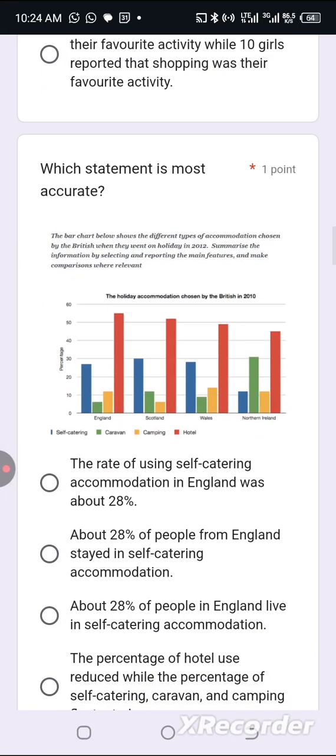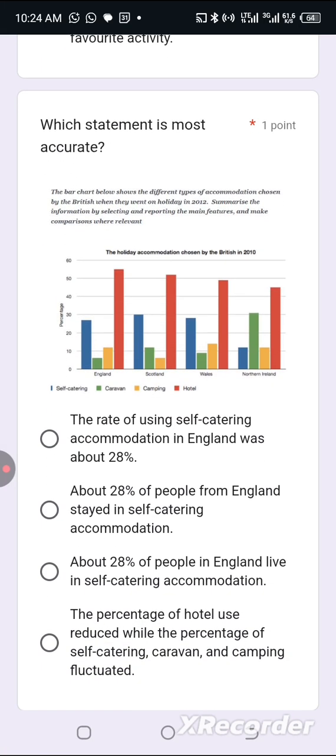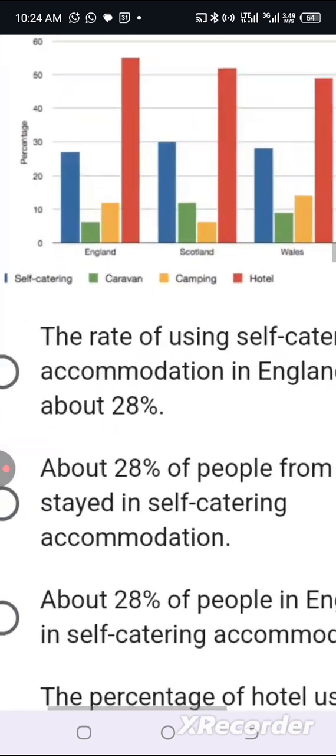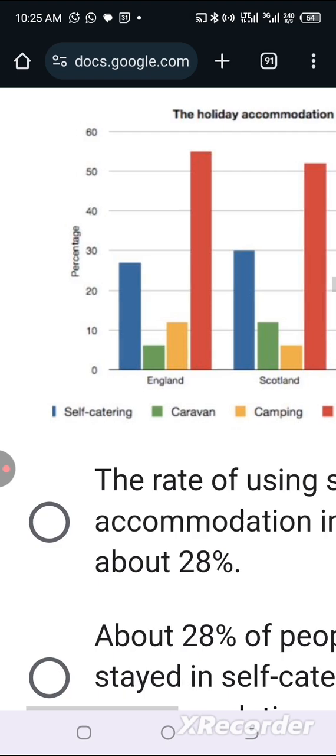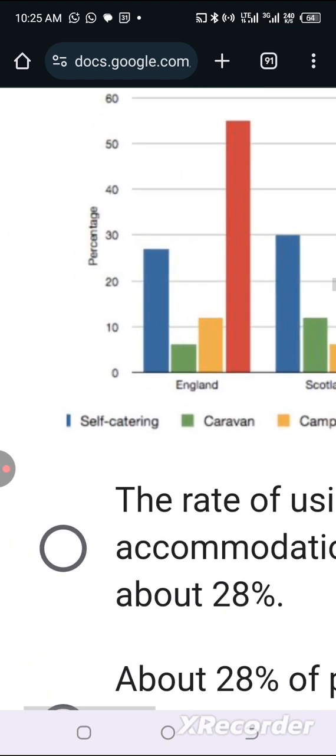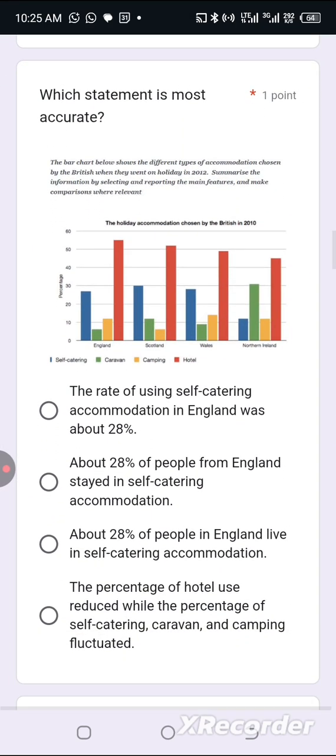Next one, which statement is most accurate? The rate of using self-catering accommodation in England was about 28%. No. Rates. I can't see the word rate on this chart, so I won't use the word. I won't pick option A. Rate is completely wrong. Option B. About 28% of people from England stayed in self-catering accommodation. Yes, 28% of England. This is England here. Self-catering is color blue. Yes, it's 28%. They stayed in self-catering accommodation. So this second one is correct.